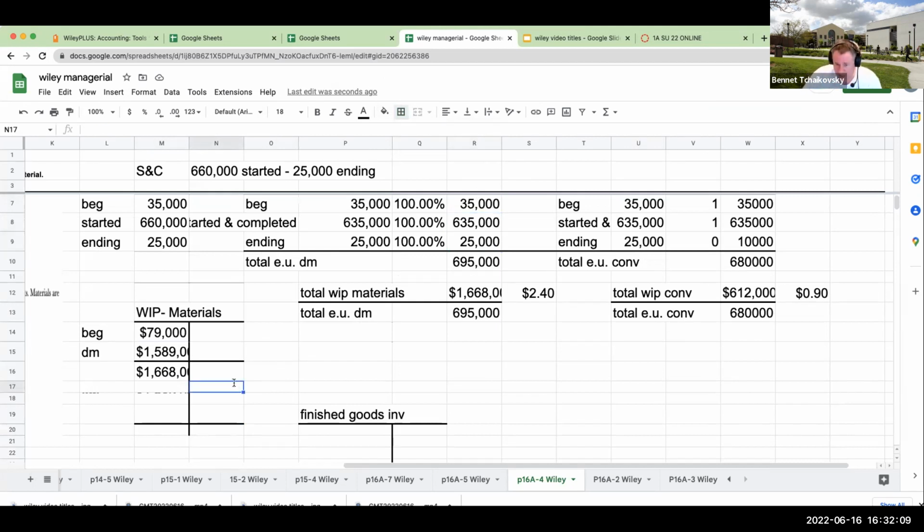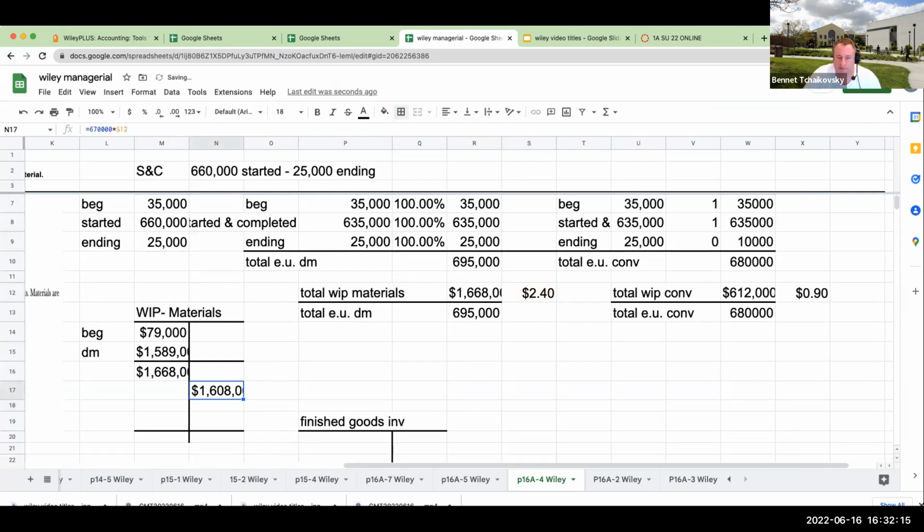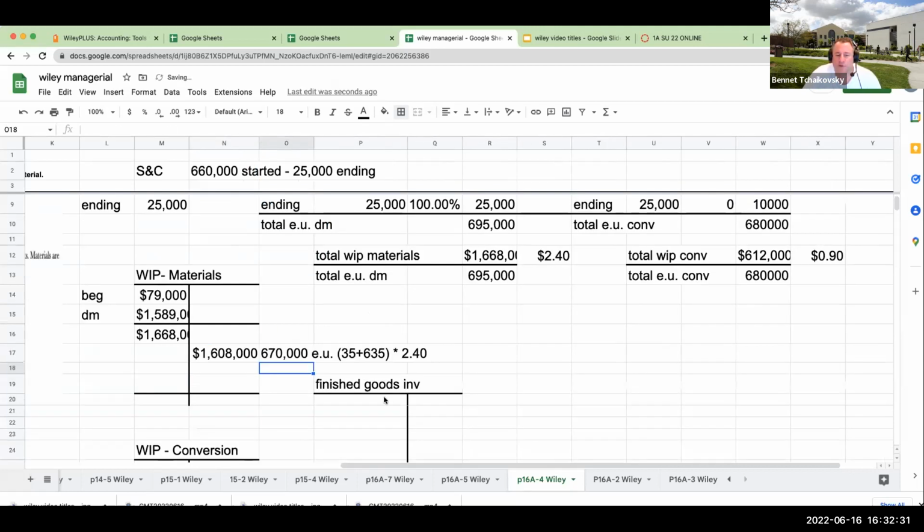So over here, I've got 670,000 units times $2.40. This is 670,000 equivalent units, and I'm going to multiply that by 2.40. This is heading over to finished goods from direct materials.